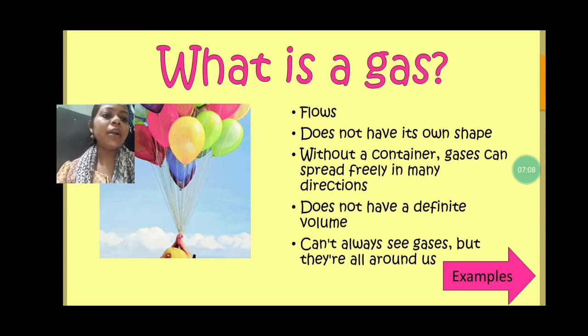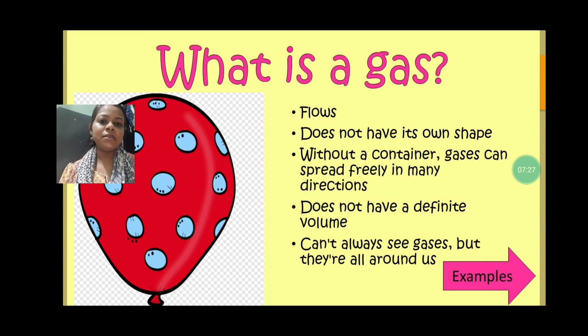Gas does not have a definite volume. In whichever container you are keeping it, it will take that shape only. If you are keeping it in a bottle, it will take the bottle shape. If you are keeping it in a big container, a cylinder, it will take the cylinder shape. We can't always see gases, but they are all around us. Yes, of course, we cannot see them. In the room also, just now also, I am surrounded with a lot of gases, but I cannot see them, I can only feel them.